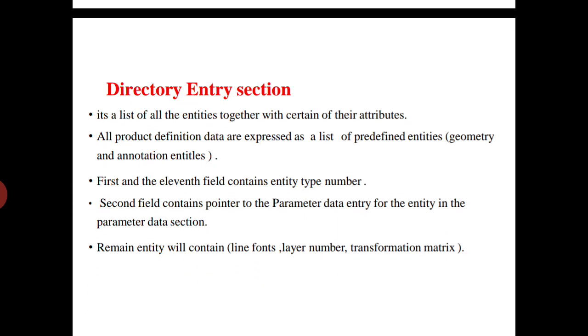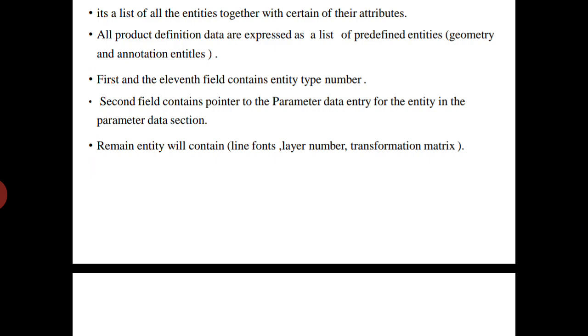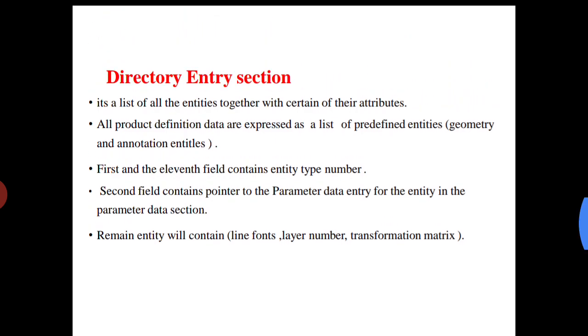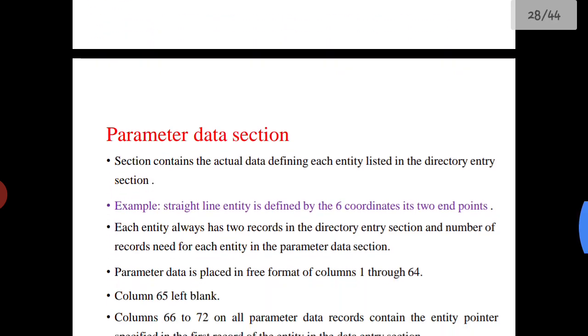Then the directory entry section. It is a list of all entities together with certain of their attributes. All product definition data are expressed as a list of predefined entities. The first and 11th field contains the entity type number. The second field contains a pointer to the parameter data entry for the entity in the parameter data section.